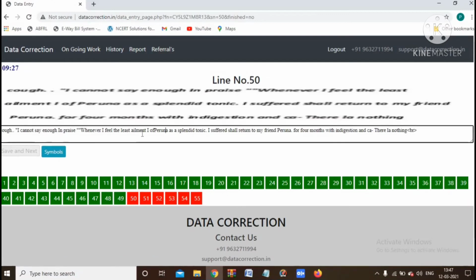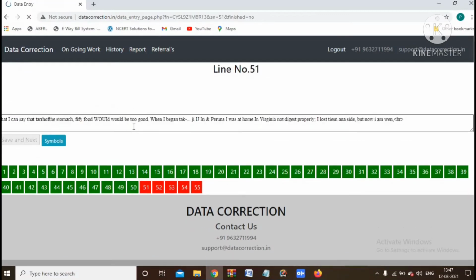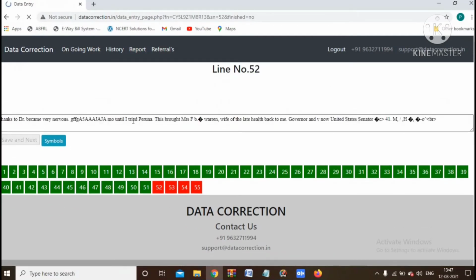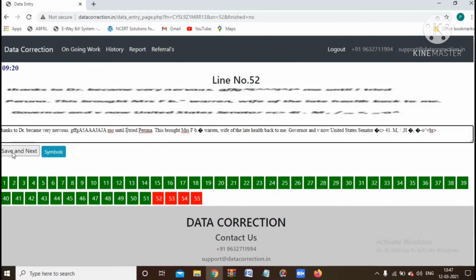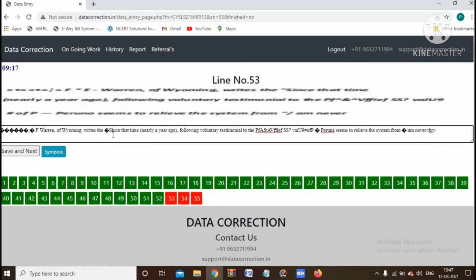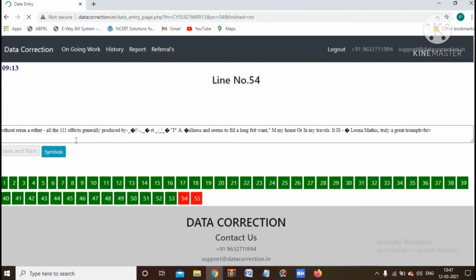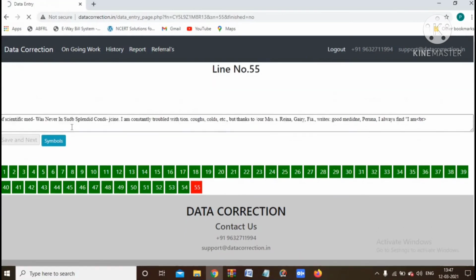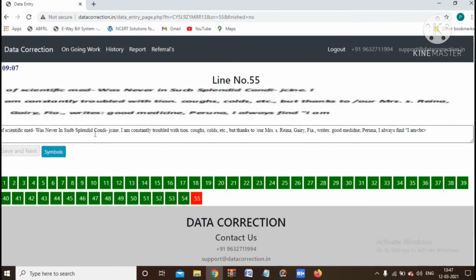So it's almost done. You can earn money in your free time also. This website doesn't need any skills or anything. As it is, you have to complete 55 lines.